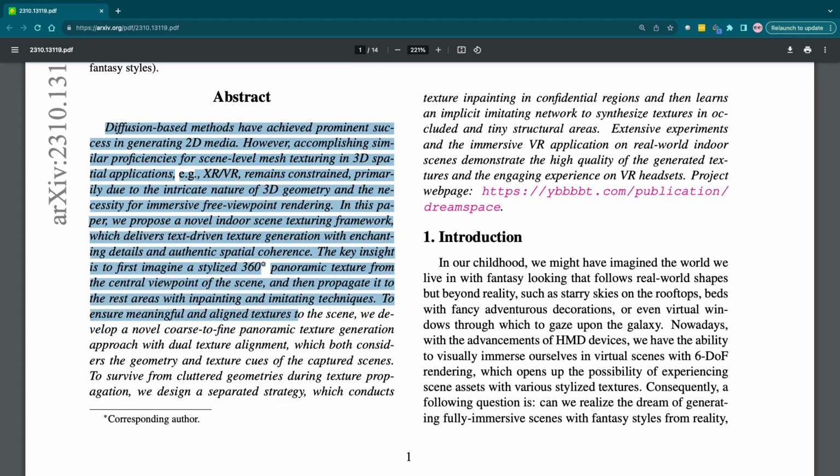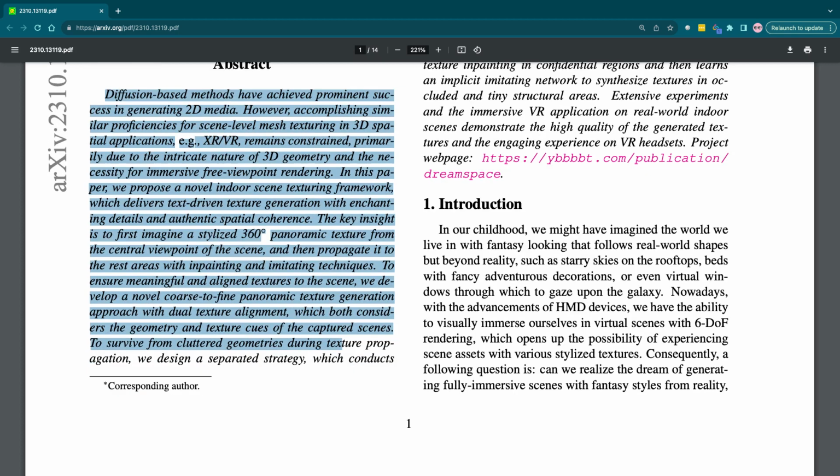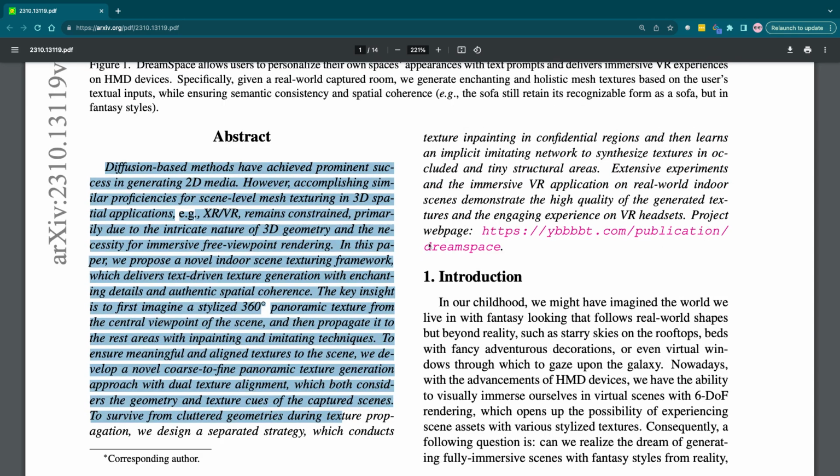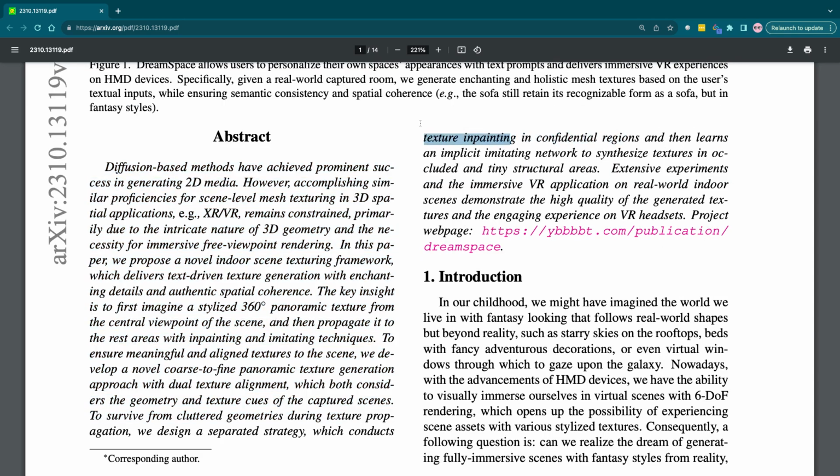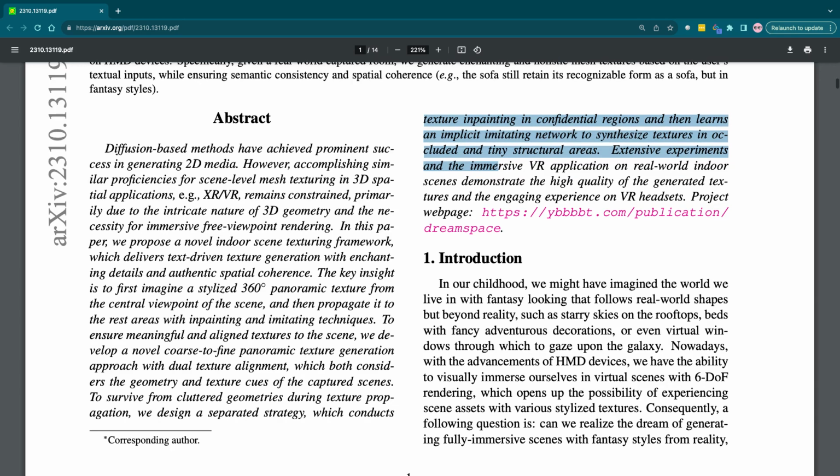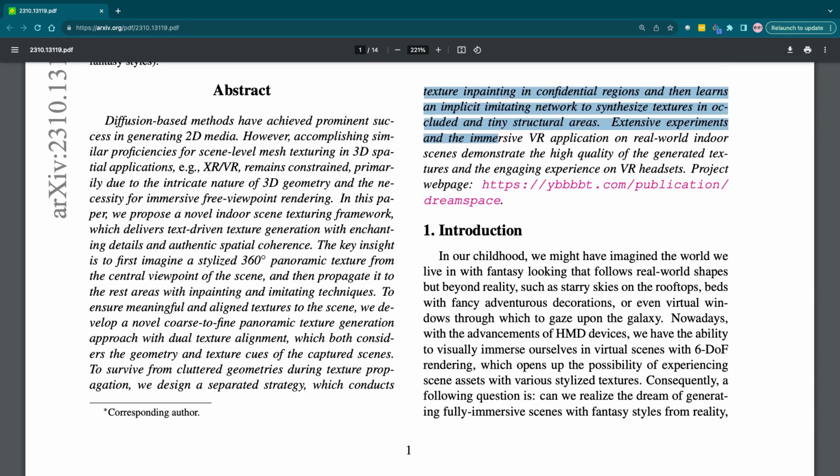To ensure meaningful and aligned textures for the scene, we develop a novel coarse-to-fine panoramic texture generation approach with a dual texture alignment, which considers both the geometry and textual cues of the captured scenes. To survive cluttered geometry during texture propagation, we design a separated strategy which conducts texture inpainting in confident regions and then learns an implicit imitating network to synthesize textures in tiny structured areas. Extensive experiments in immersive VR experience on real-world scenes demonstrate the high quality of the generated textures and the engaging experience on VR headsets.